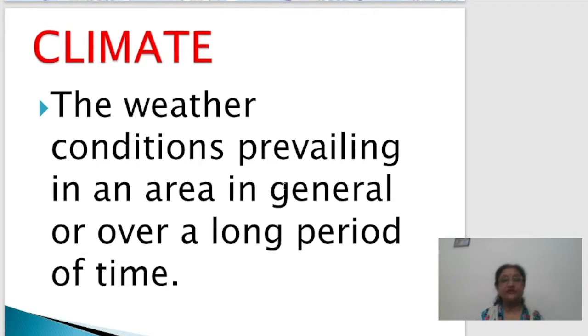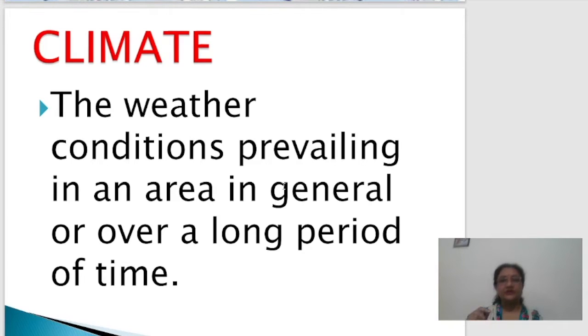When we talk about the climate of an area, the climate of a region, we are referring to a longer period of time, when we take the weather conditions all together. On an average, what conditions prevail in that area, in that region, that can be taken as the climate of that region. So how can we define it?